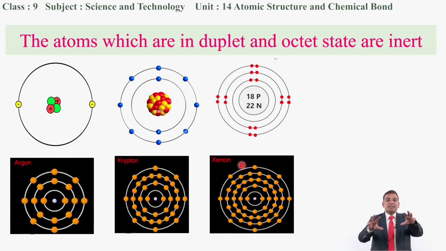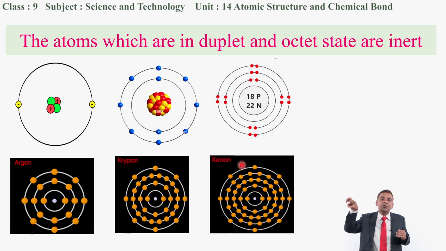It means they do not need to gain or lose the electrons or to share the electrons to become stable, to become inert, because they are already in the duplet or the octet state. In such states, the atoms neither need to gain the electron nor lose the electrons to become stable or inert, that means passive.